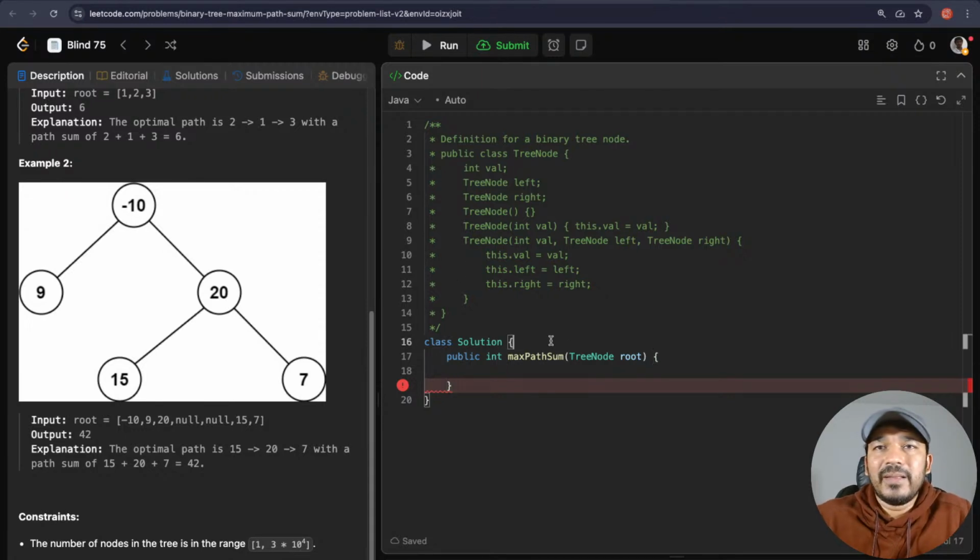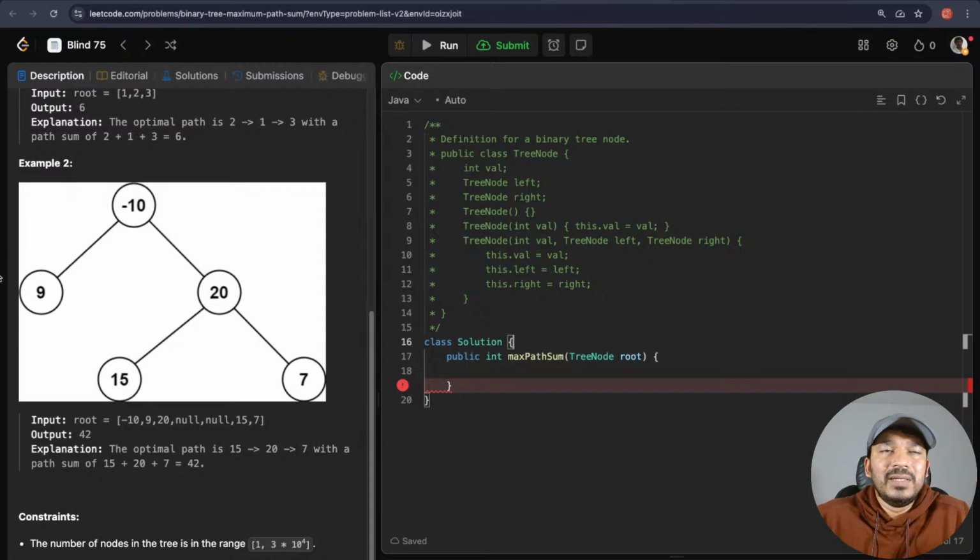So for that, for every node, let's compute what's the maximum path on the left side of the node. For every node, let's do the same exercise. What's the maximum path on the left side of the node, and what's the maximum path on the right side of the node, and then see what it should be.